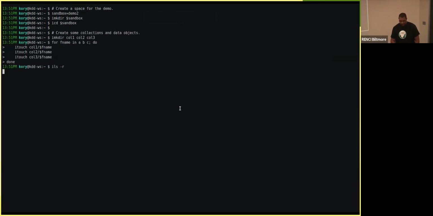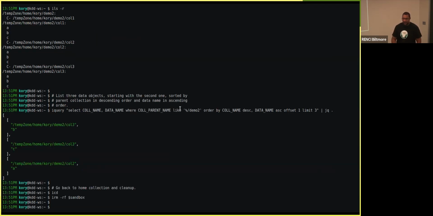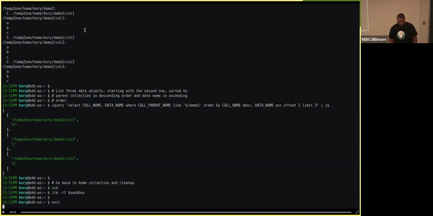So we got our setup. There are our collections. It creates 3 collections and puts 3 data objects, A, B, and C, inside of those collections.